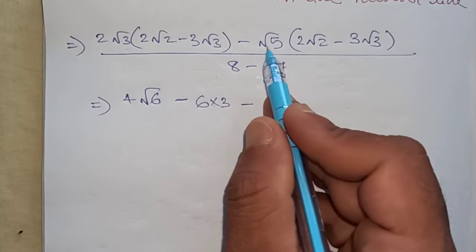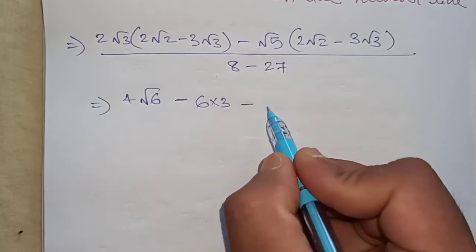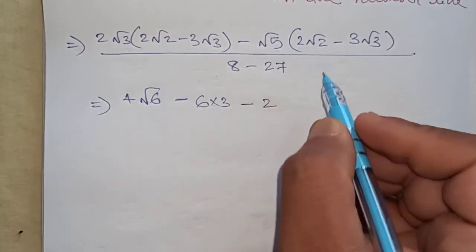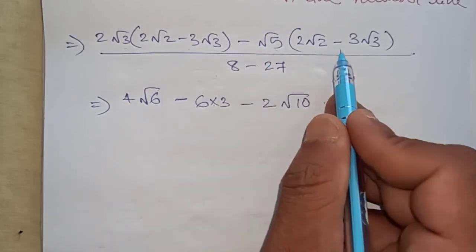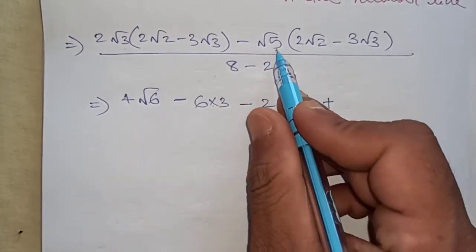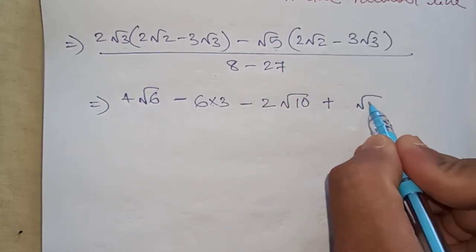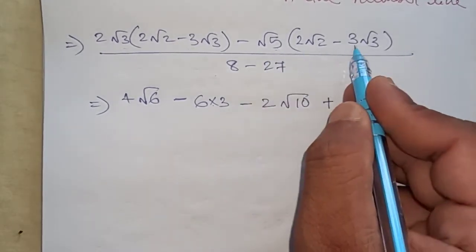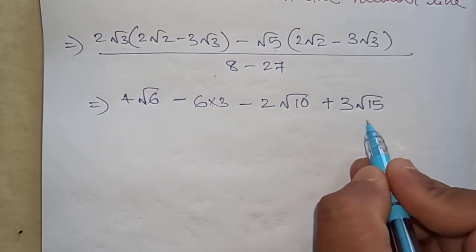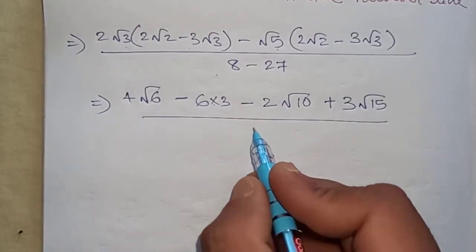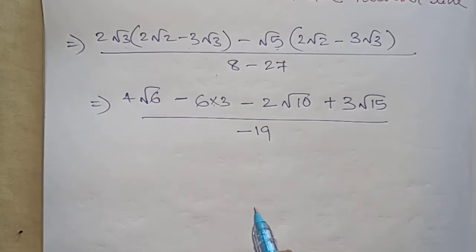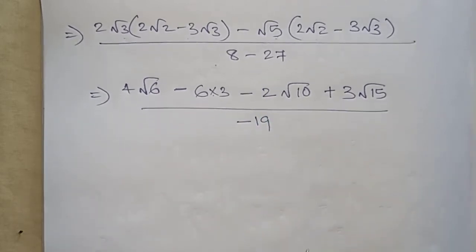Minus, here there is no number, so 2 ones are 2, root 5 into root 2, root 10. Now minus minus plus, we get root 5 into root 3, root 15. As there is no number, 3 ones are 3, so 3 root 15 we got, divided by 8 minus 27, which is minus 19.